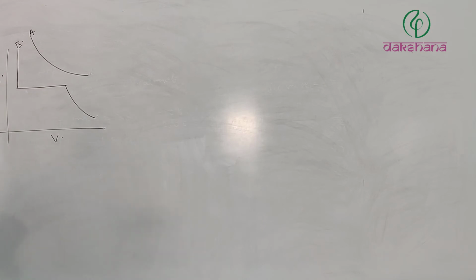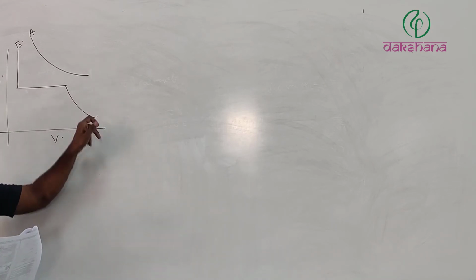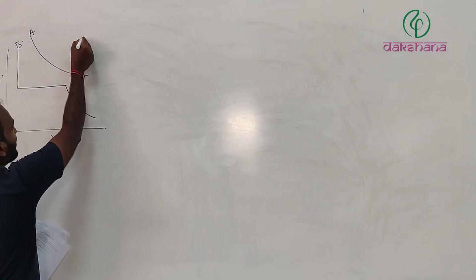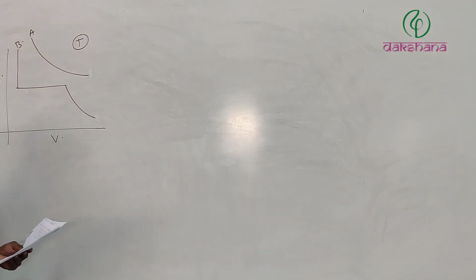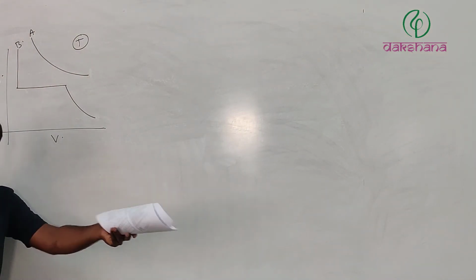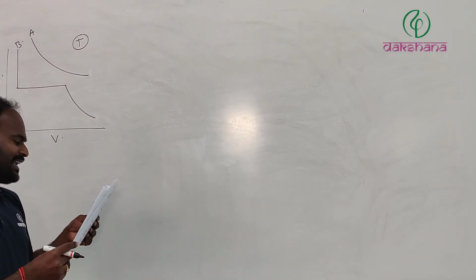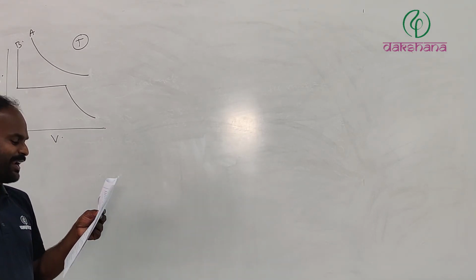Adjust with my diagram because I am not that good in drawing this. You all know. So TA and TB are the critical temperatures of A as well as B. This is the graph at T Kelvin, which is clearly mentioned.